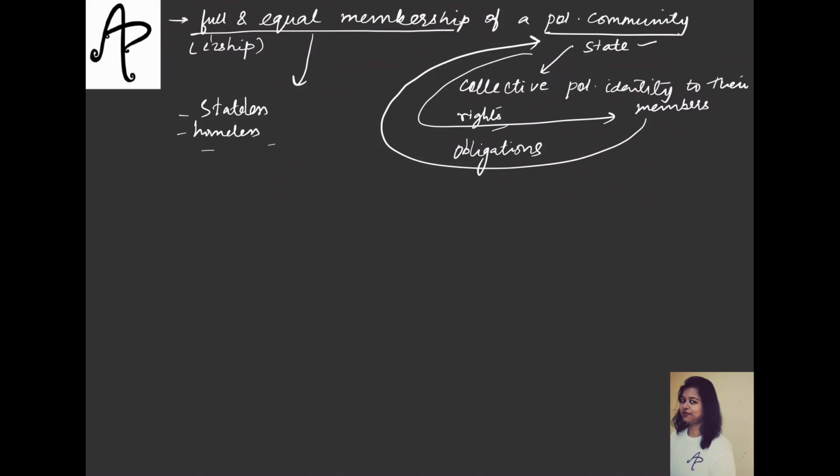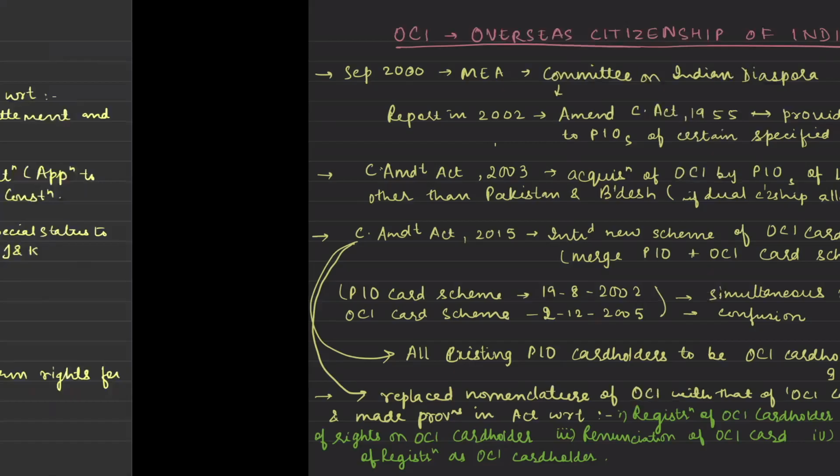Even in India, agar hum baat karte hain, so after independence, yes, we got certain rights which other countries have not got initially because we have suffered those 200 years of colonial rule. And the leaders were very, very clear with the idea that no, we need to give these rights to our people. But there are things where the fight for rights is still continuing. For example, women's movement, Dalit movement, etc. These social groups are still fighting for their rights. So we have to understand that when we have a relation with the state, we have certain rights and obligations also.